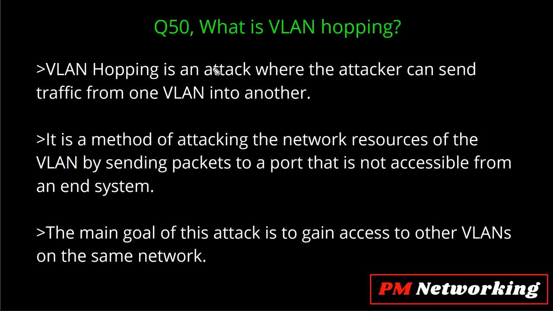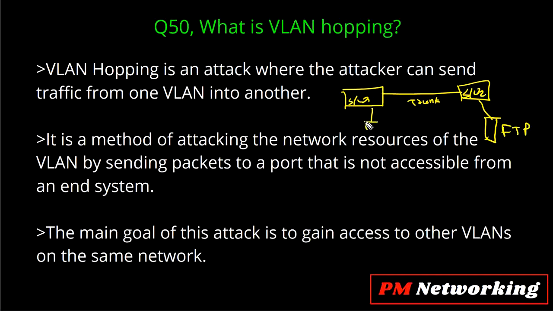So let's understand with an example. Suppose we have two switches, switch number 1 and switch number 2. This is a trunk link. This is a trunk link. There is, suppose, one server. This is my FTP server, and here is one user. Suppose the IP address of the FTP server is 10.1, and the IP address of this user is 10.2.